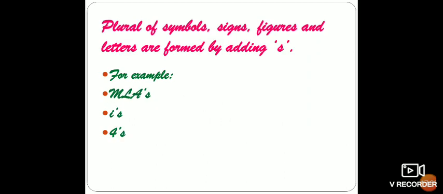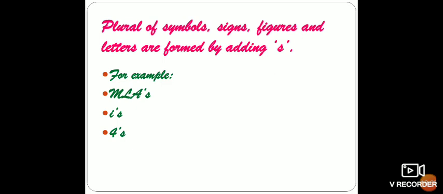Okay, children. Now we have the plural of symbols, signs, figures and letters. They are formed by adding apostrophe s. What do we add over there? Apostrophe s. Just take an example, MLA, which is Member of Legislative Assembly. If there are more than one, we say MLA's. We'll take the root word and add apostrophe s to it, so it will become MLA's.